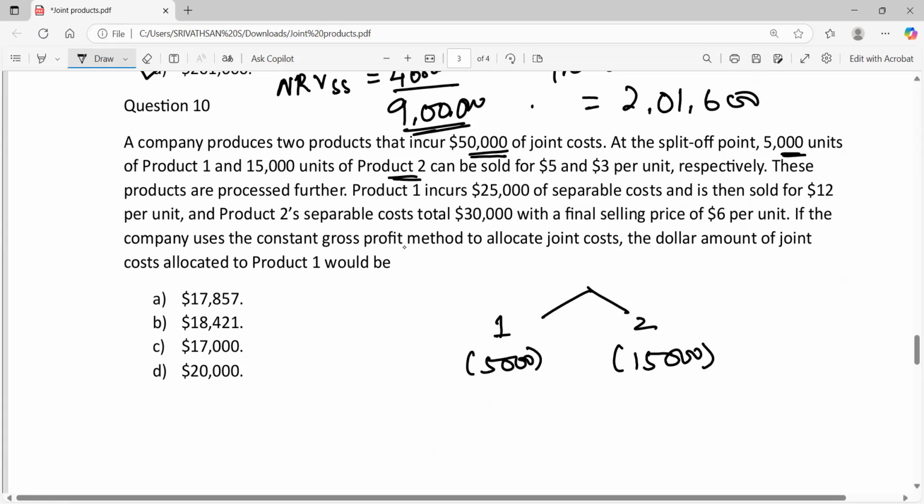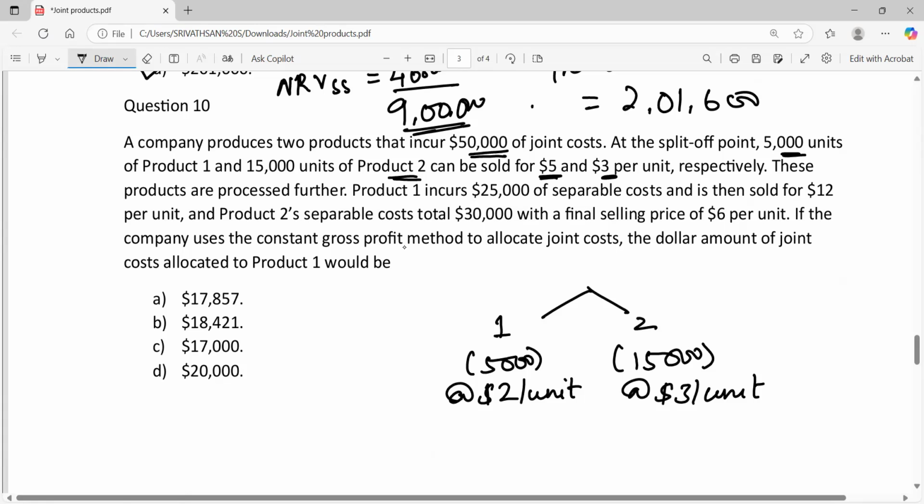Product 1 can be sold at a price of $2 per unit and product 2 can be sold at a price of $3 per unit.